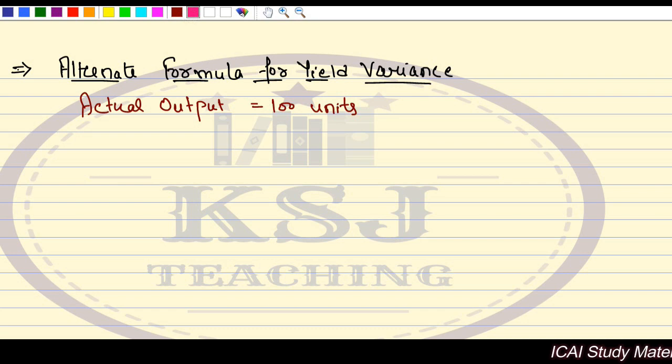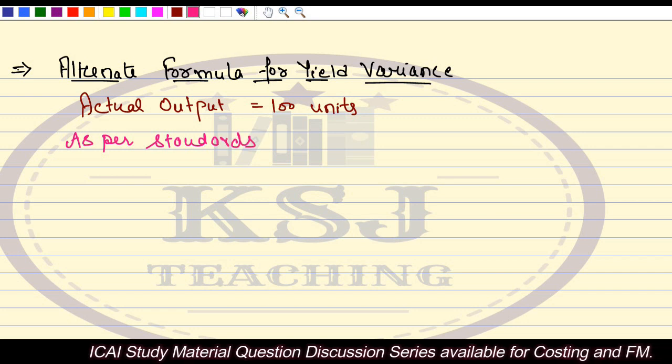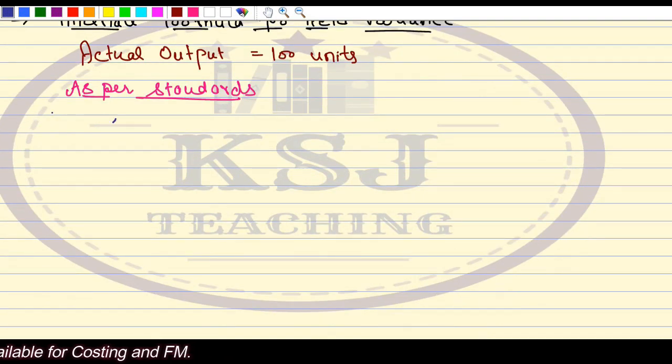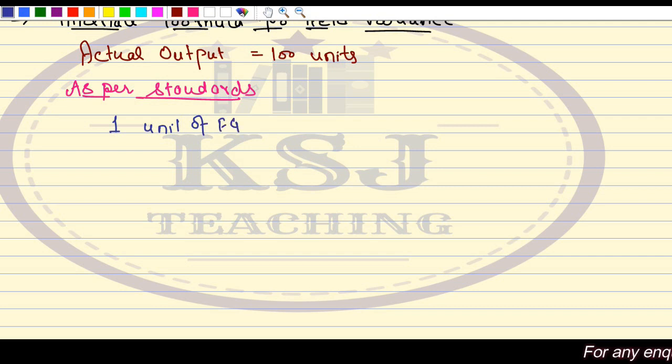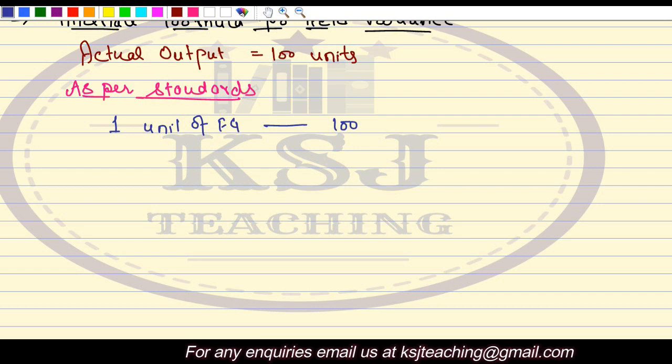Sir, I say that as per standards, what is the plan? I say that for 1 unit of FG, for 1 unit of finished good, how many grams of the raw material is required? 100 grams as per the standards, as per my initial approach, right?